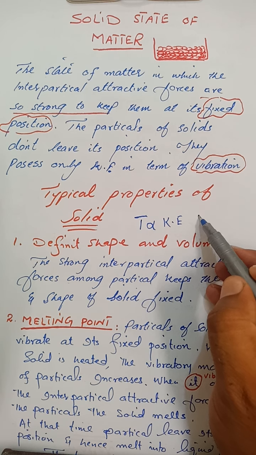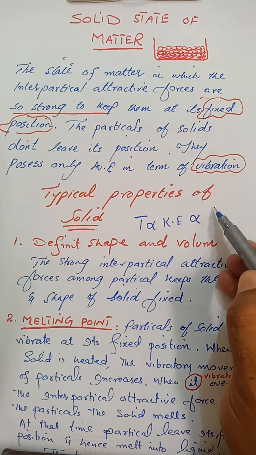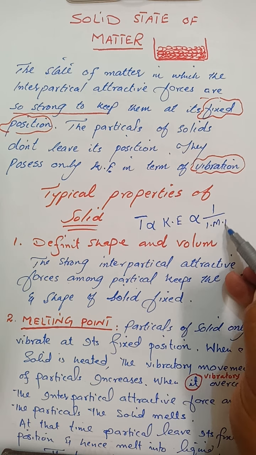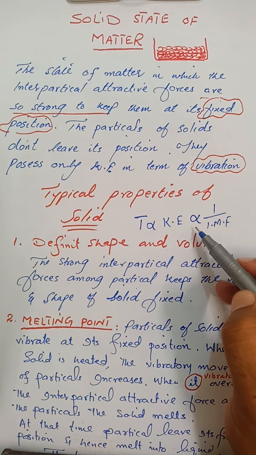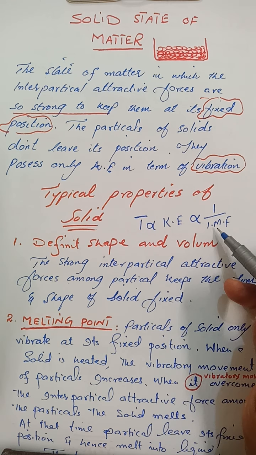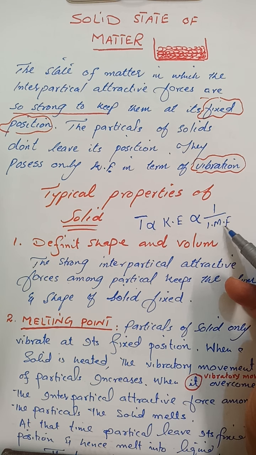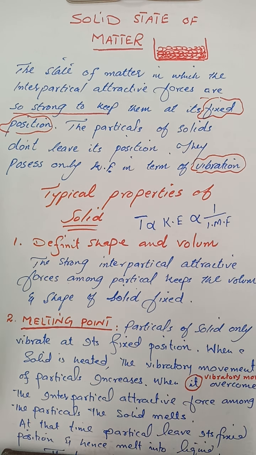The increased vibratory motion decreases the interparticle attractive force, and as the temperature increases, the kinetic energy further increases, and a time is reached when the kinetic energy overcomes the intermolecular forces. At that time, the particles of the solid leave their positions, and we say that the solid changes into liquid. So the temperature at which a solid changes into liquid is called the melting point.